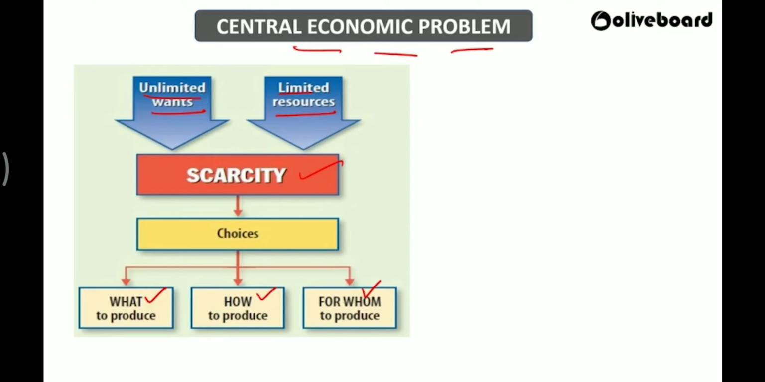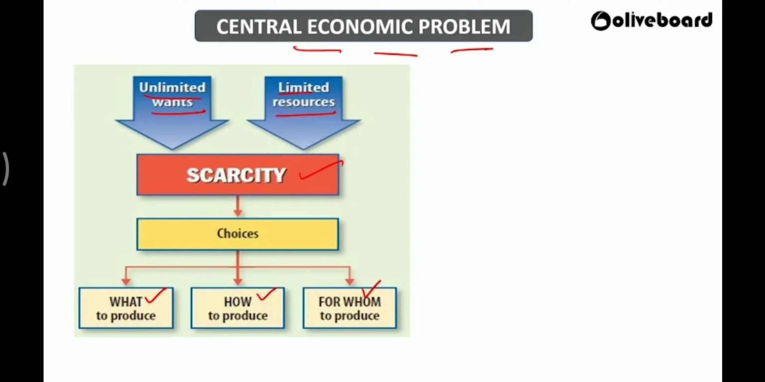The second problem is how to produce. How to produce means either I have to employ a labor intensive technique or a capital intensive technique. What does it mean? In countries like India, where labor is cheap because we have an abundance, they will employ labor. They will go for manual services.